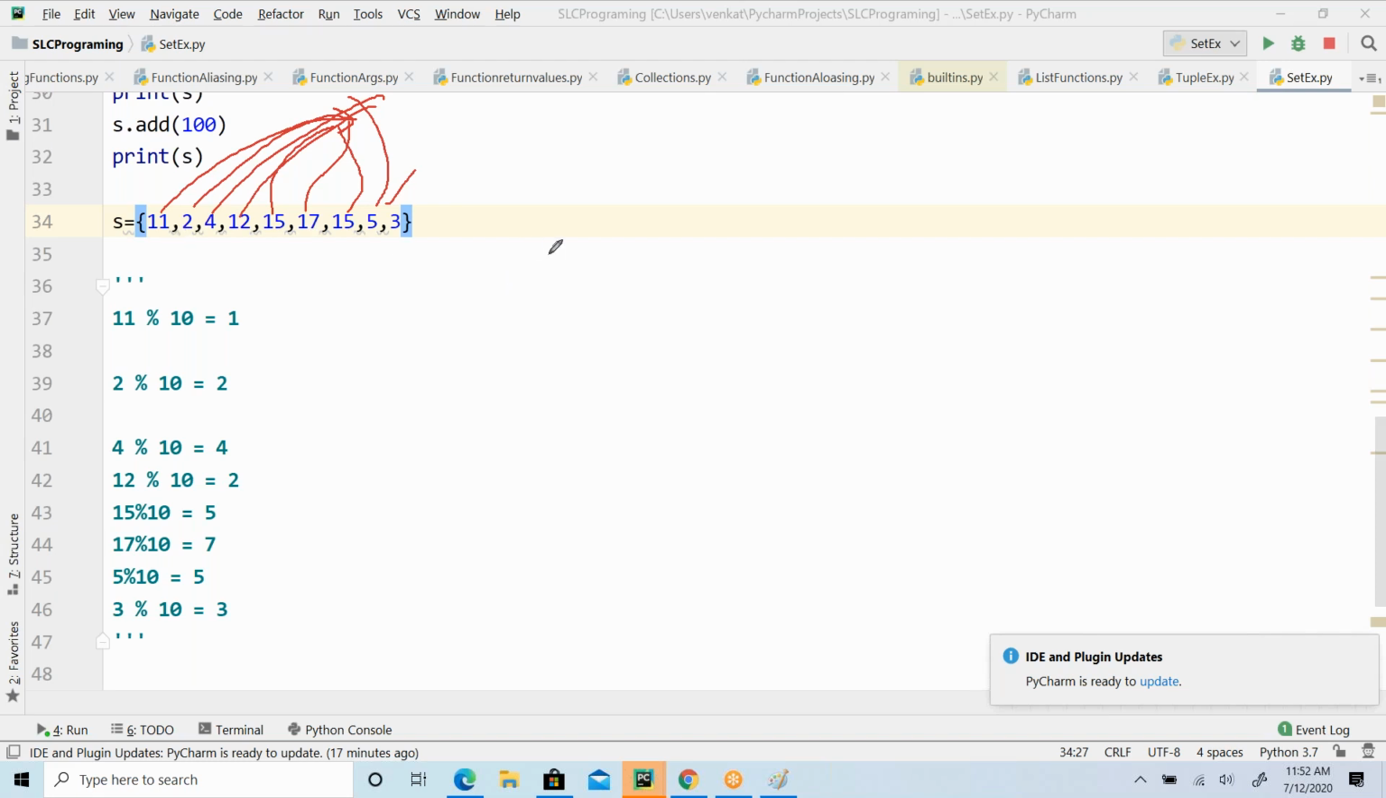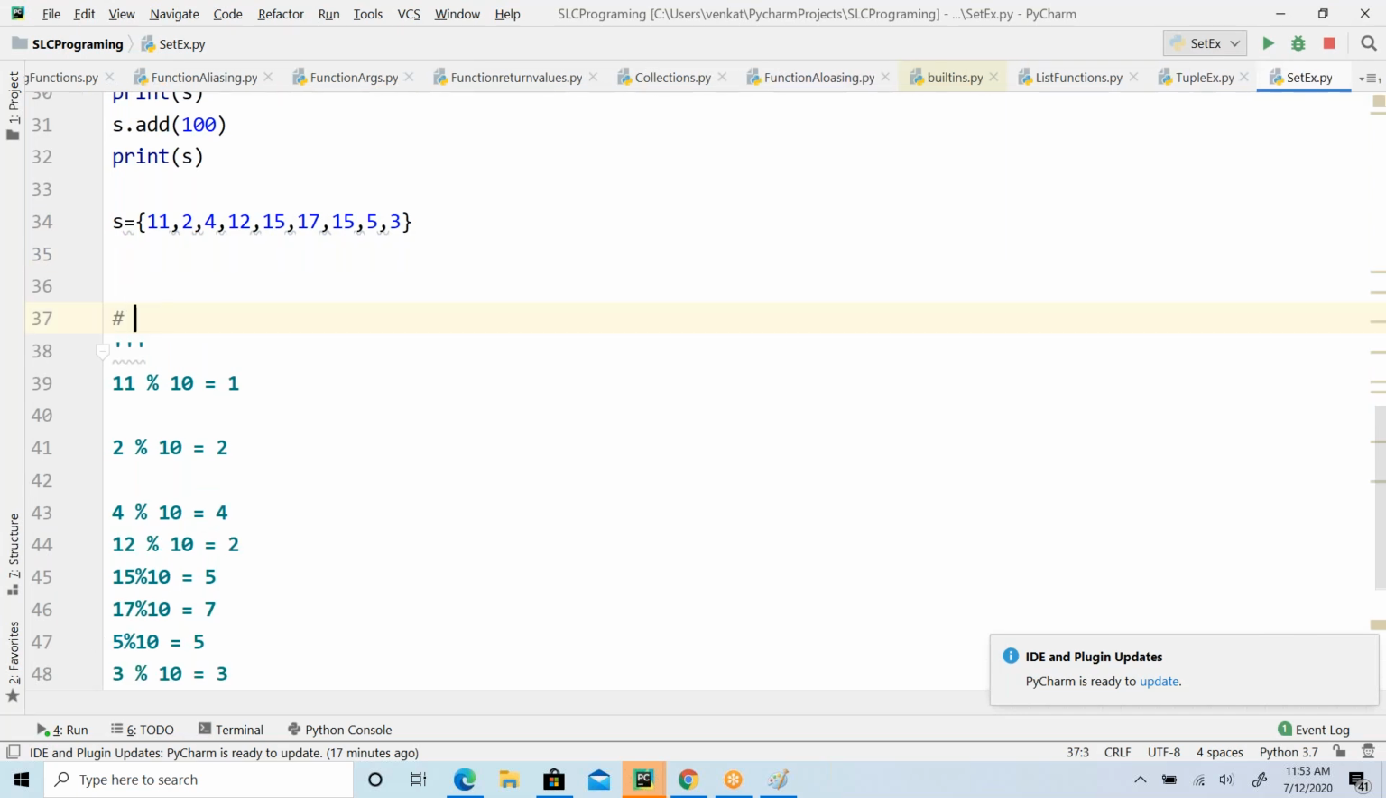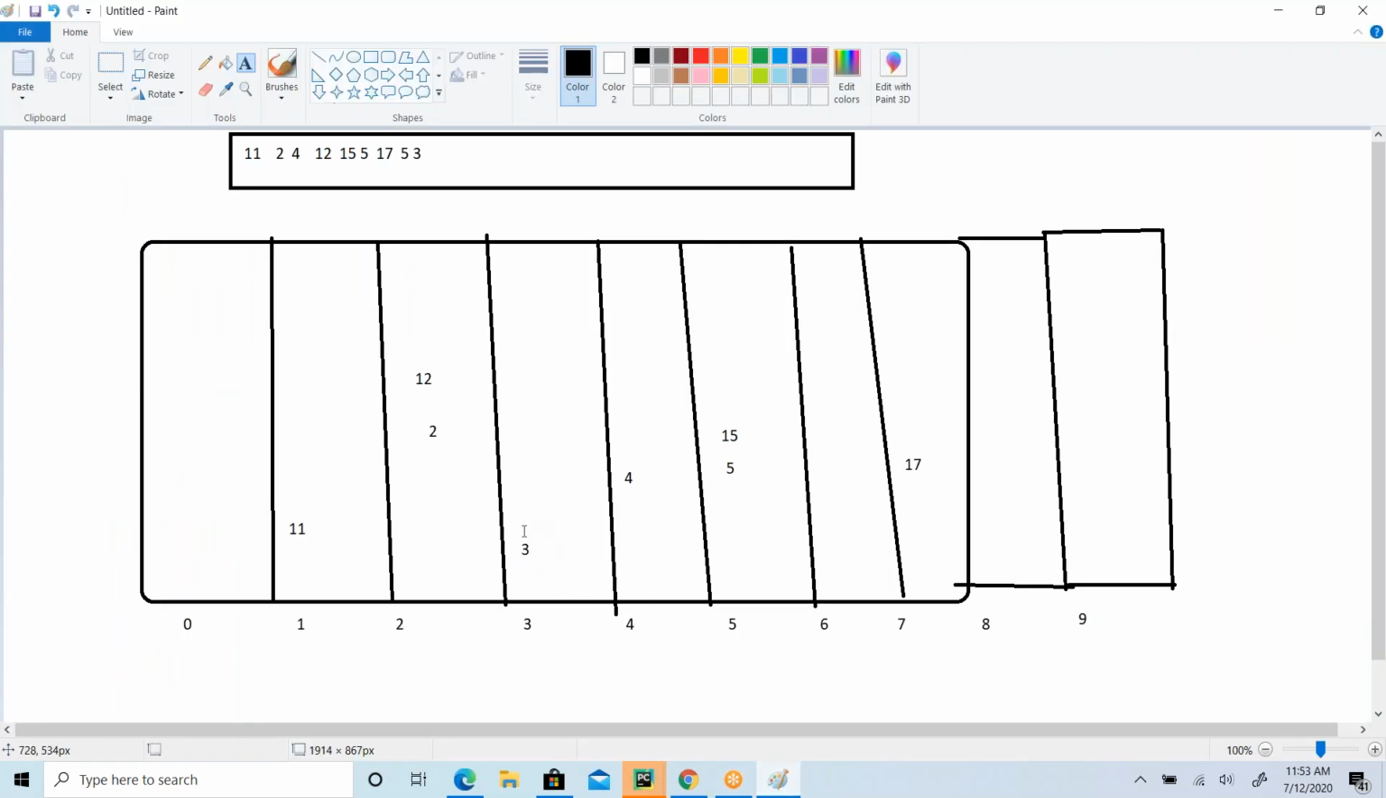In the case of hashing, what happens? First, what is the search element? 3. First it calculates the hash value of 3, meaning it calculates the bucket number: 3 mod 10 is equal to what? 3. So directly it goes to the third bucket, and whatever elements are in this third bucket, it is going to search against those, and it doesn't need to search the remaining elements.